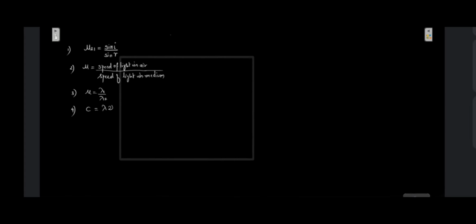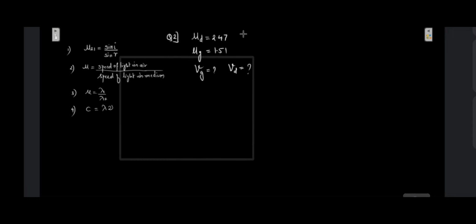Let us go to the question number 2. The refractive index of diamond is 2.47. So mu for diamond is given as 2.47, and that of a window glass, so refractive index of glass is given to us as 1.51. How much faster does a light travel in window glass than in the diamond? So we need to find out velocity of light in the glass, and we need to find out velocity of light in the diamond, and we need to find out the difference in this speed.